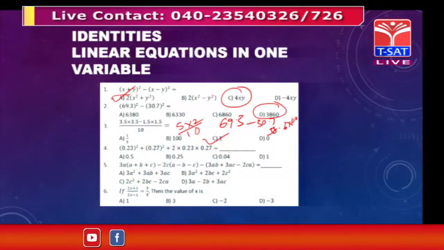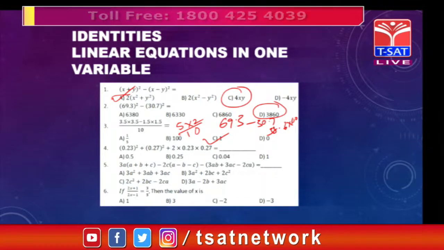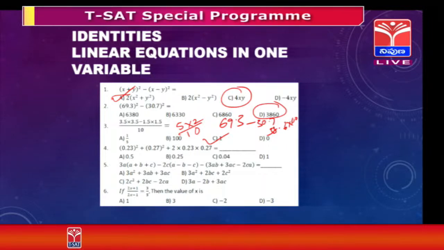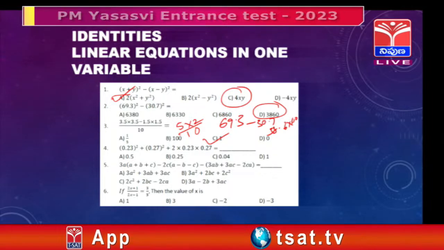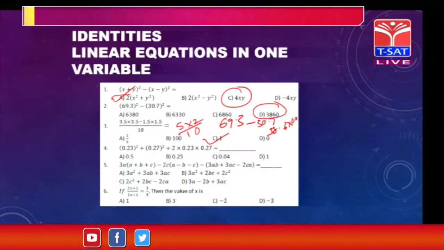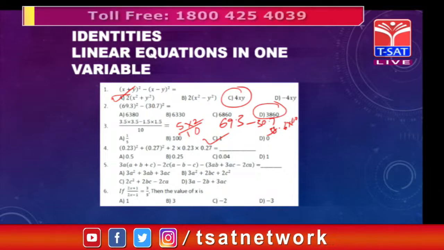Okay, now let us see one more question here. 0.23 whole square plus 0.27 whole square plus 2 into 0.23 into 0.27. What is its value? What kind of answer are we going to expect from these children? If you look at the problem, an average student will mostly think this is something very complicated, consisting of all the decimals and squares.